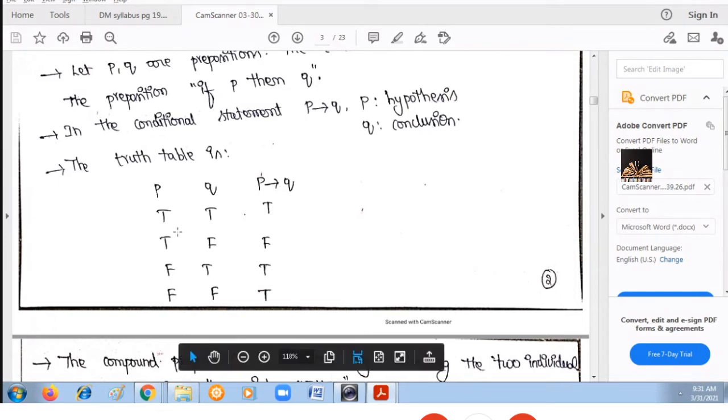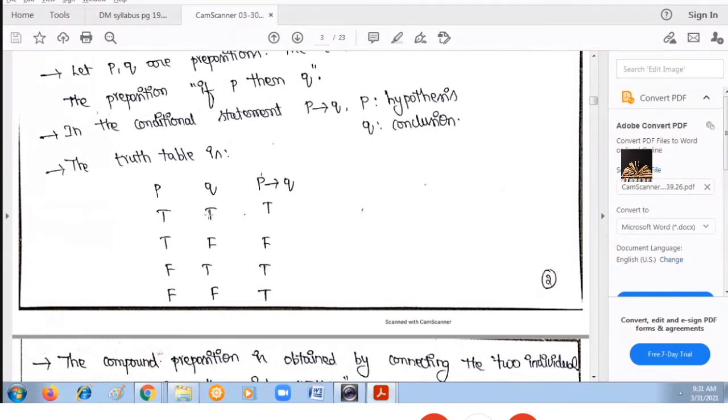See here, first case, true, true. So the result is true. If P is true, then Q is true. If P is true, then Q is false. Here, Q is the conclusion. If only the conclusion is false, then the result is false.